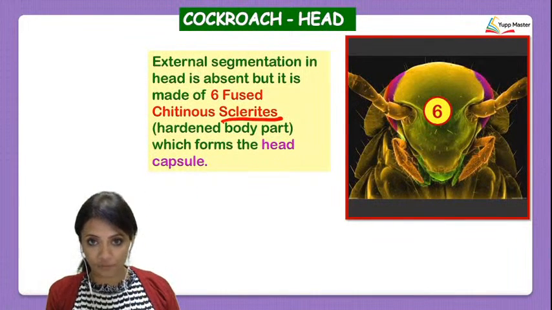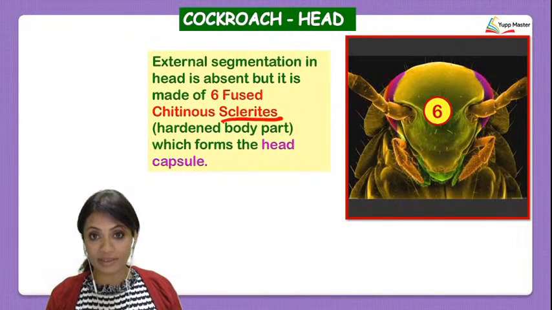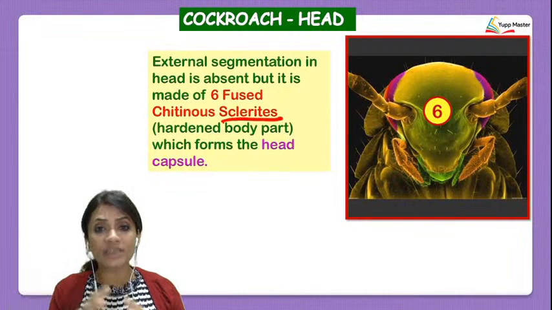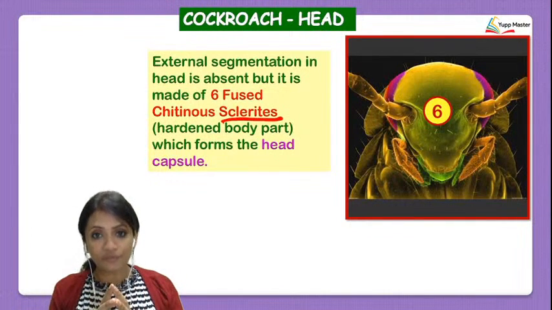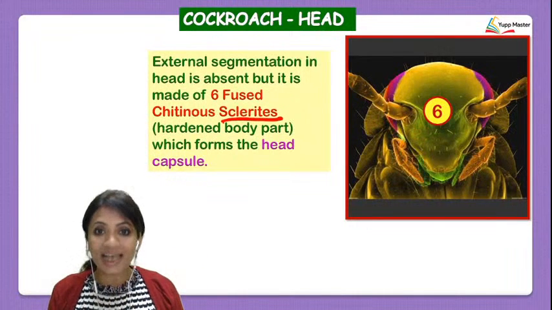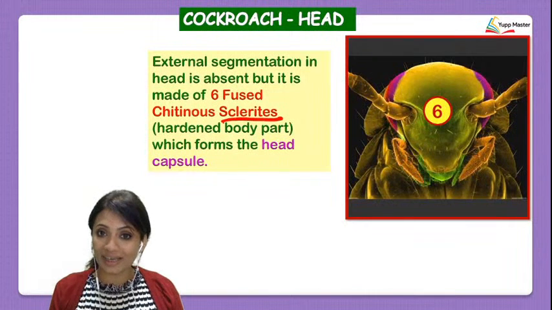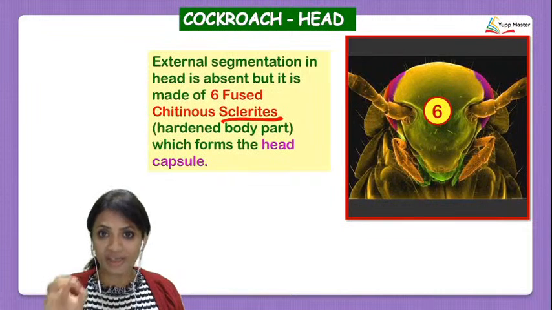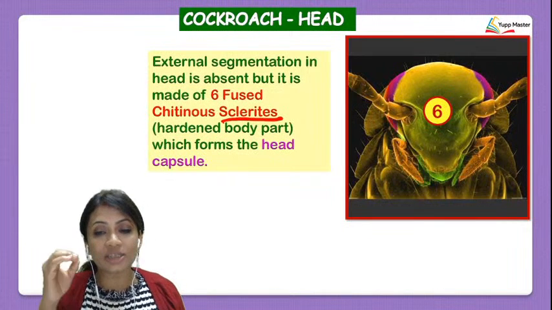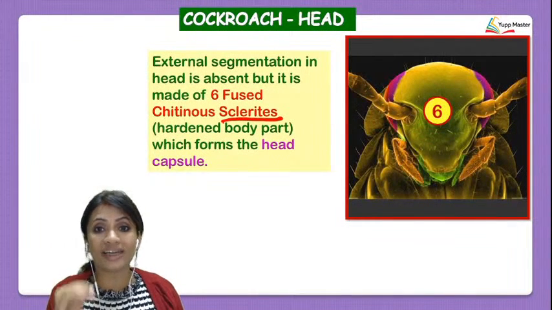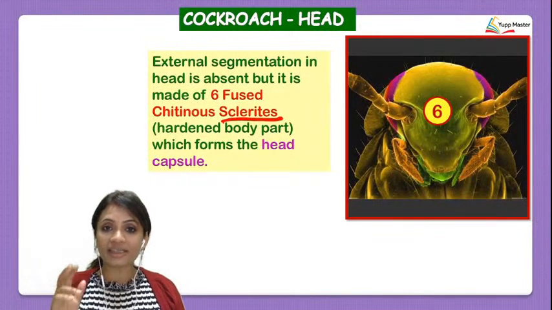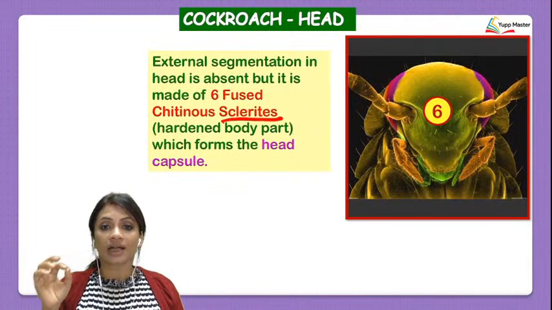So, even the head of the cockroach is made up of plates, and those plates are going to come together and fuse together. So, the head of the cockroach is actually made up of 6 fused sclerites, and remember those sclerites are the exoskeleton of the cockroach. It is doing the work of protection, it is doing the work of support, hence it is made up of only and only chitin. So, external segmentation is absent, but it is made up of 6 fused chitinous